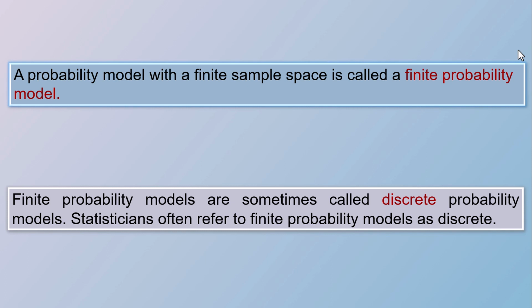In a previous chapter, we discussed two types of random variables, continuous random variables and discrete random variables. In this video, I am going to talk about discrete random variables. Then, what are finite probability models or discrete probability models? I explained this in a previous video. Probability models consist of the values of the random variable and the corresponding probabilities.